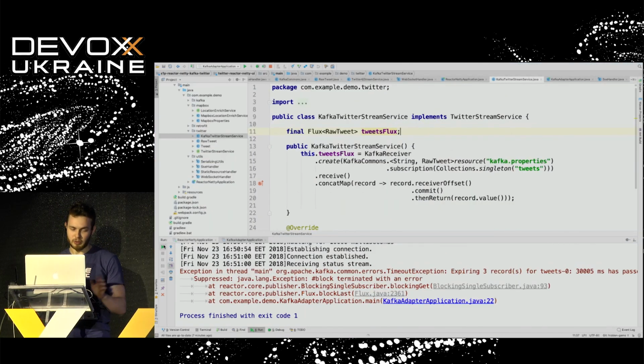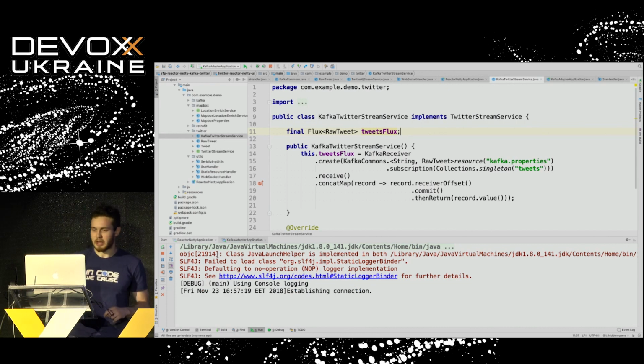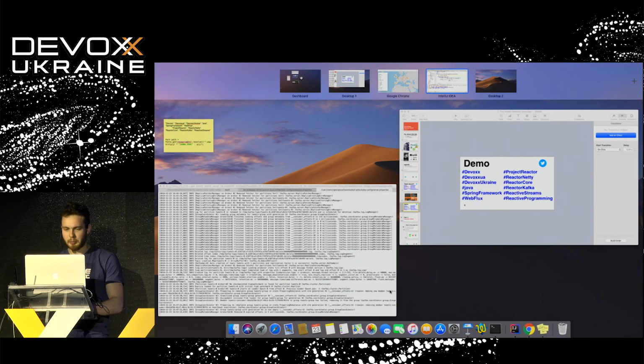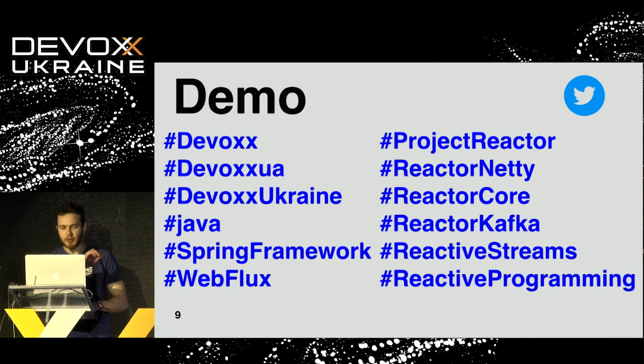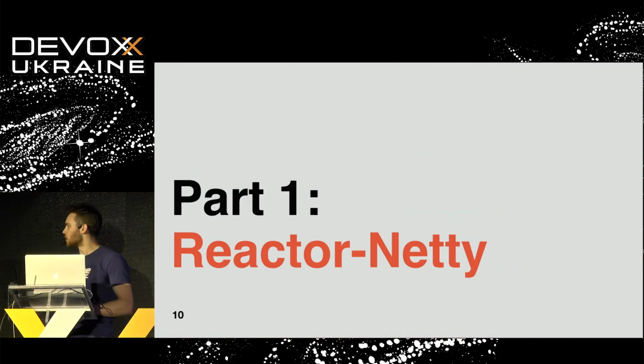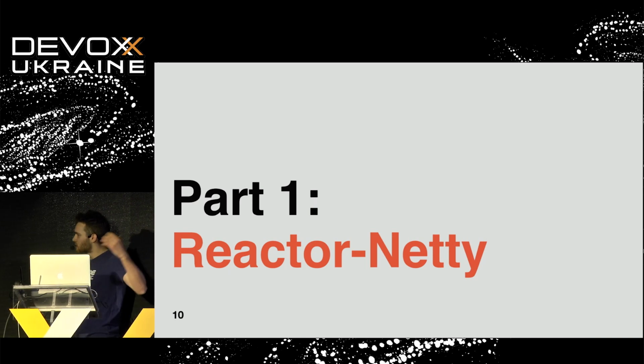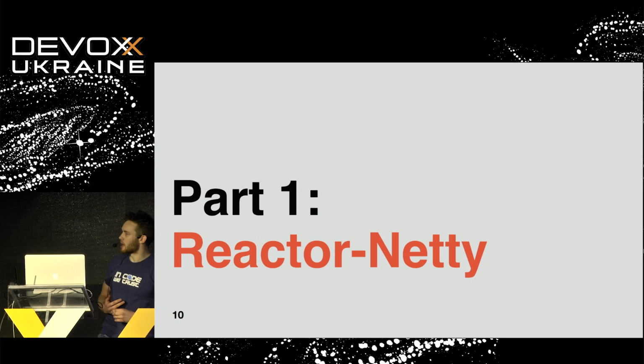All right, let's check whether our application works. Okay, it doesn't work. Let's try again to check whether we will be able to establish a connection, but meanwhile let's talk a bit about how we can build this application using the Reactor ecosystem.